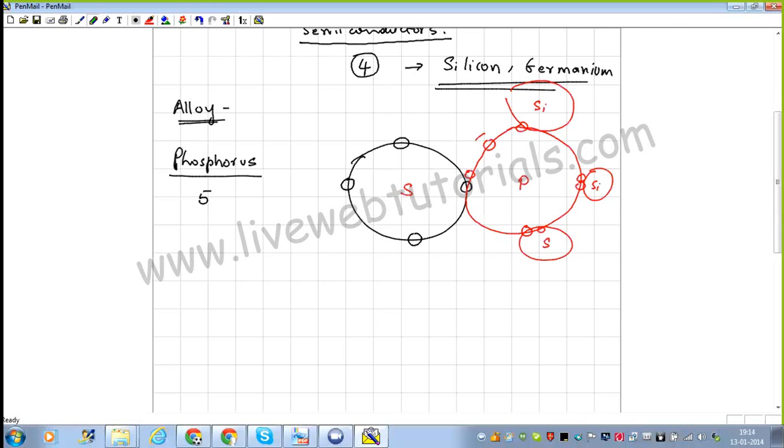Now, this extra electron that is there will be responsible for conduction of electricity. This process in which we are adding another element to a semiconductor is known as doping. What is doping again? Doping is addition or alloying of an element with a semiconductor.